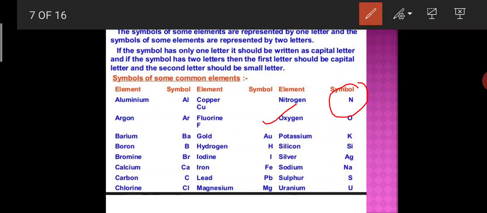If the symbol has two letters, for example aluminium, then the first letter should be a capital letter and the second letter should be a small letter. You can see here the A is capital and the second letter is small. Another example: argon, A capital and r small; barium also, B capital and a small.